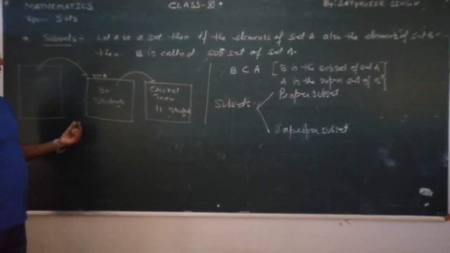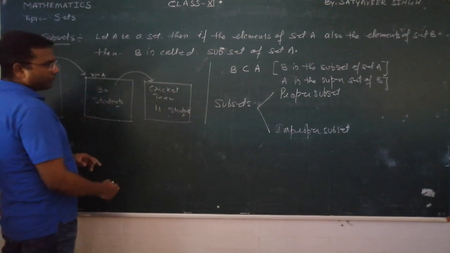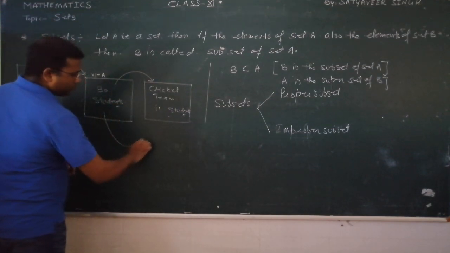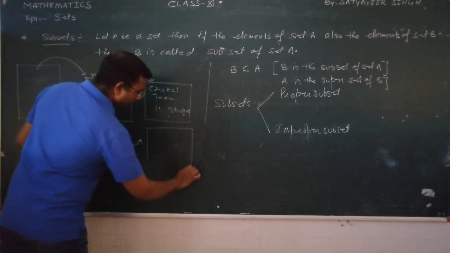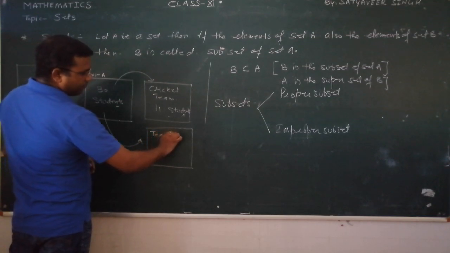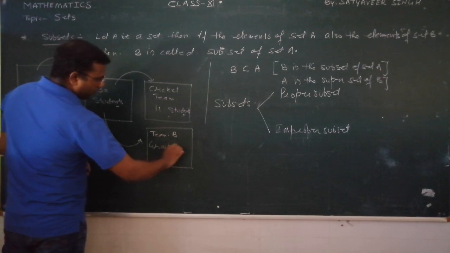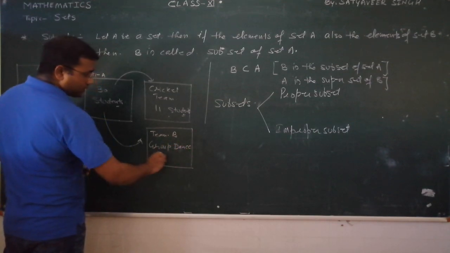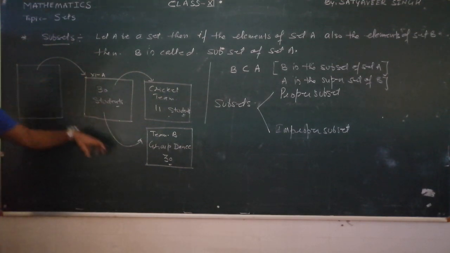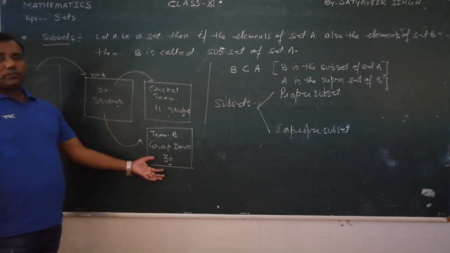At the same time, suppose we have chosen another team, team B, for a group dance performance, and all 30 students of this class we have taken in that. Then we can say this is what?